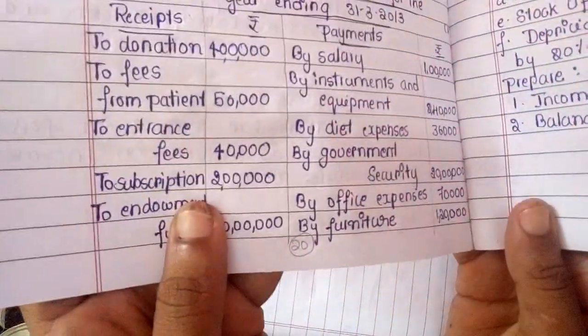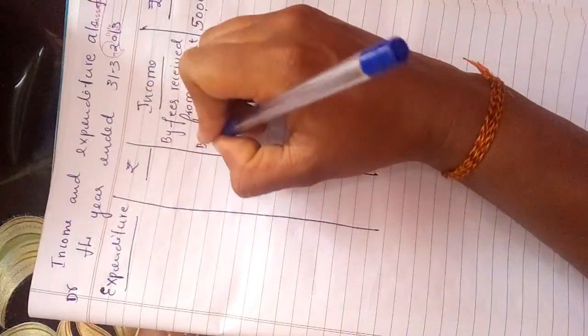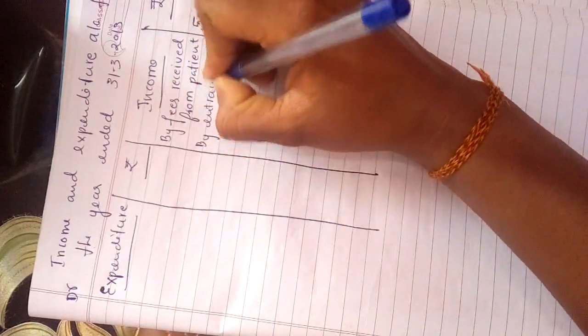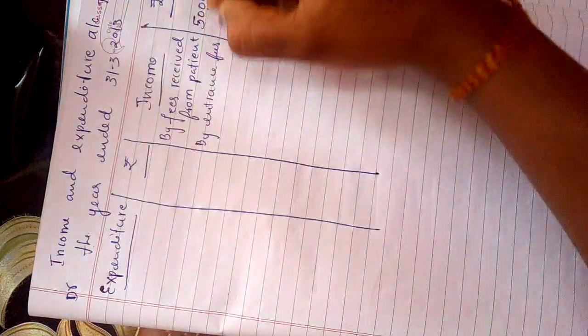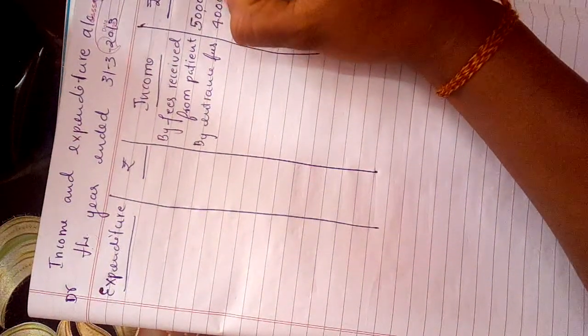So the next one is entrance fees. See, the next one is entrance fees. Write down that amount, entrance fees amounting to rupees 40,000.